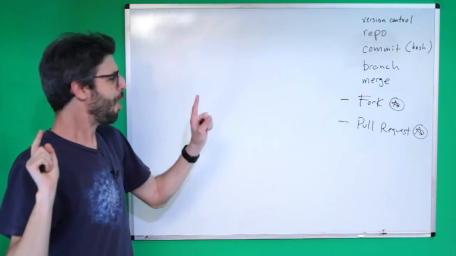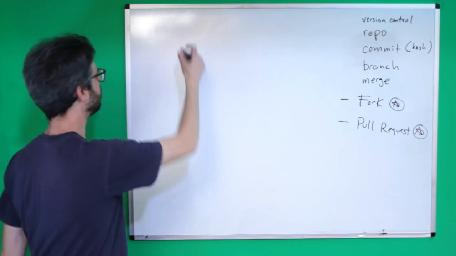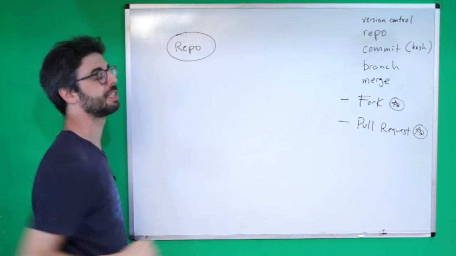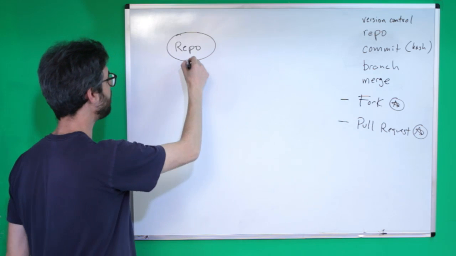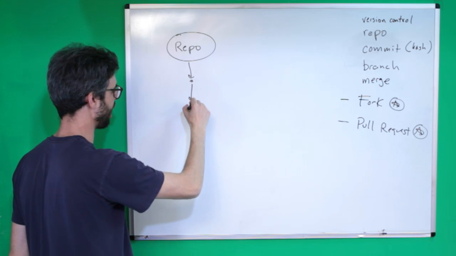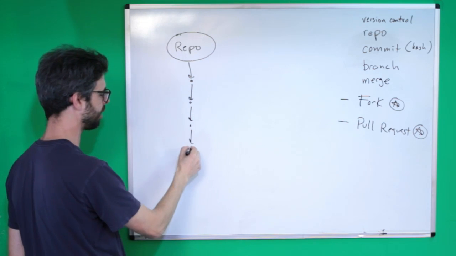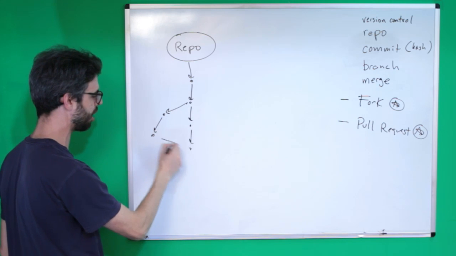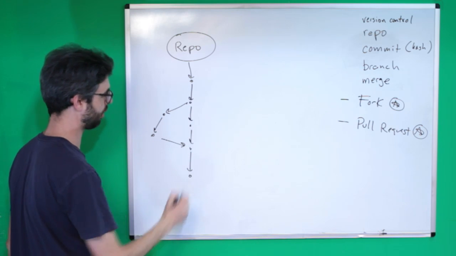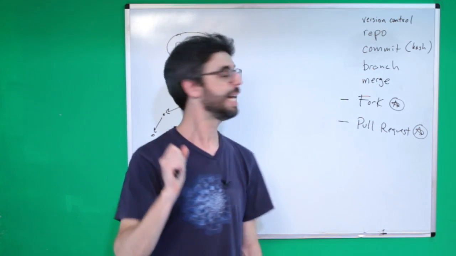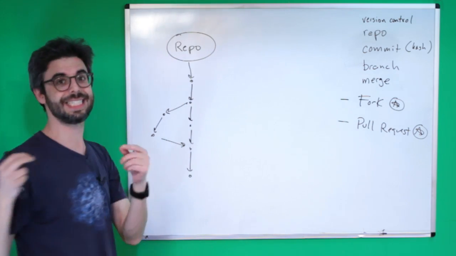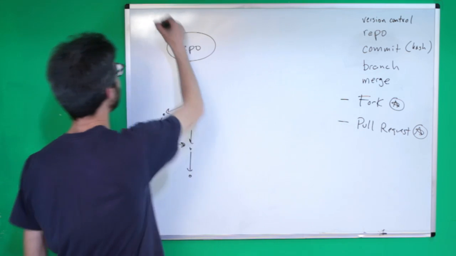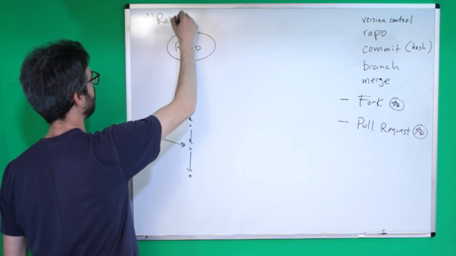Now, what does it mean to fork a repository? Let's say this little circle here with the word repo in it represents a particular repository. And you've been making changes along that repository. I had a diagram like this, a bunch of different commits. And then also perhaps you had some branches where you tried some other things out and you merged those branches in, that sort of thing. This repository is sitting on GitHub in my account, Rainbow Coder.